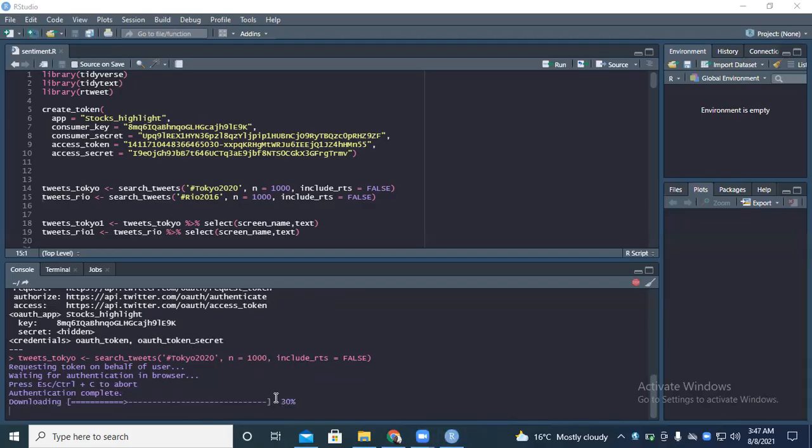So the download is going on. The download that is taking place right now is for hashtag Tokyo 2020. This is hashtag Tokyo 2020. So it has completed. Let me download Rio 2016 as well.